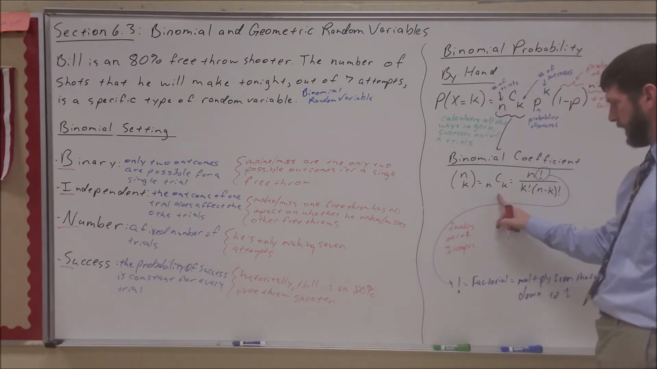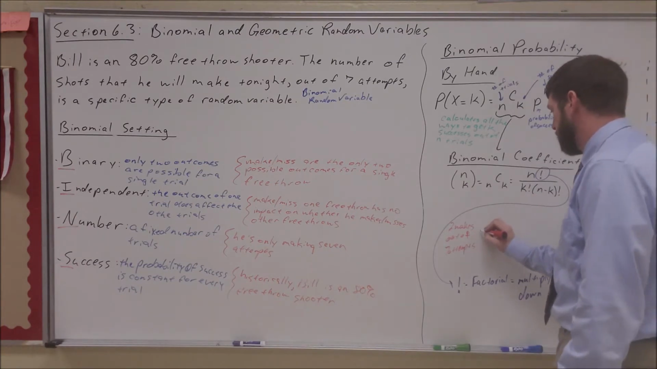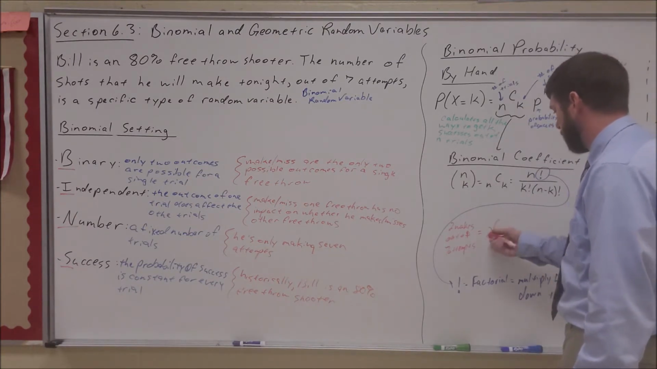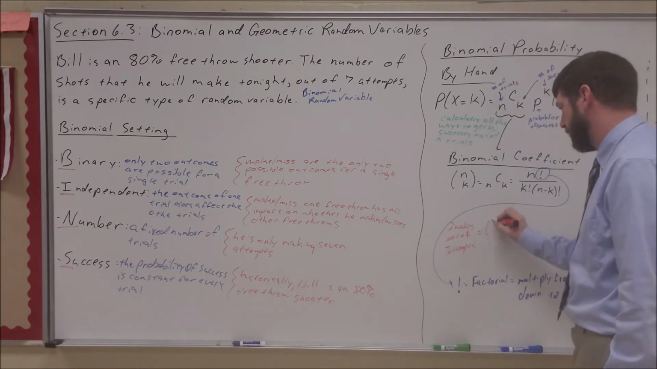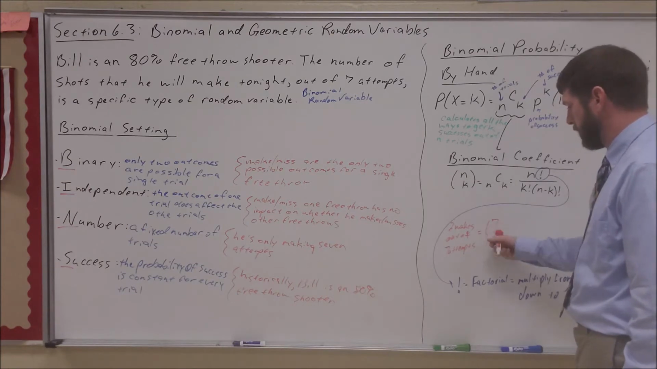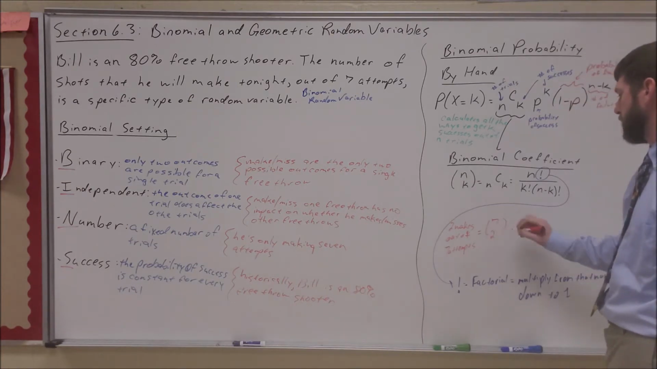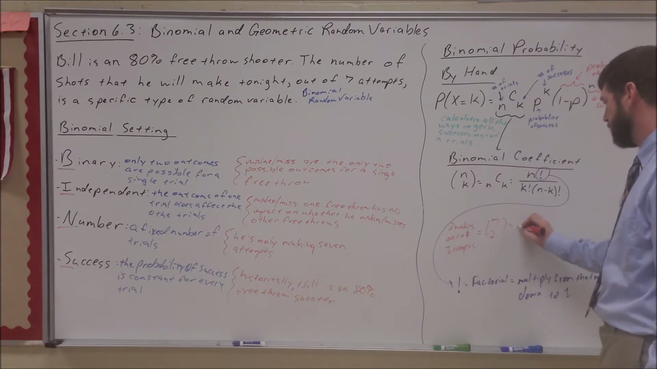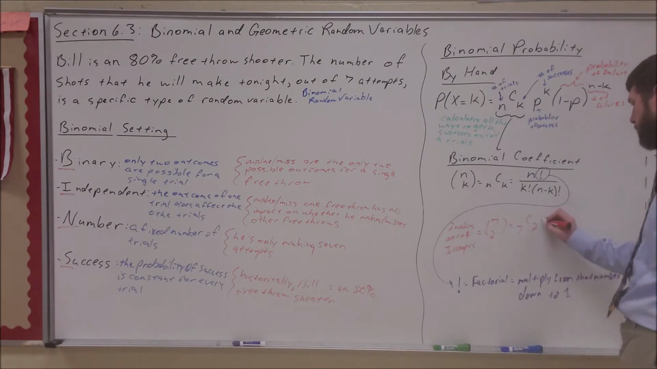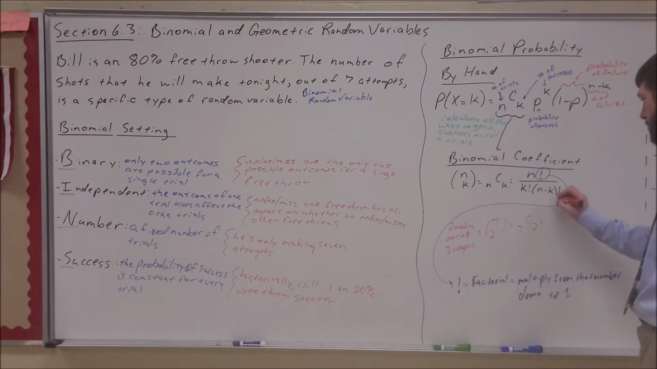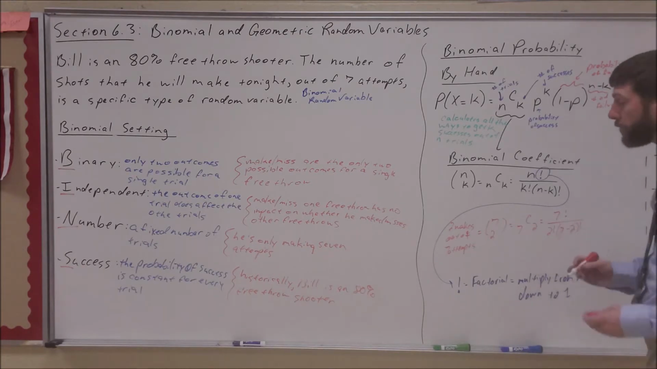All right, so if I'm going through here, so that's 7C2, 7 trials, 2 successes. We can go 7 factorial over 2 factorial times 7 minus 2 factorial.